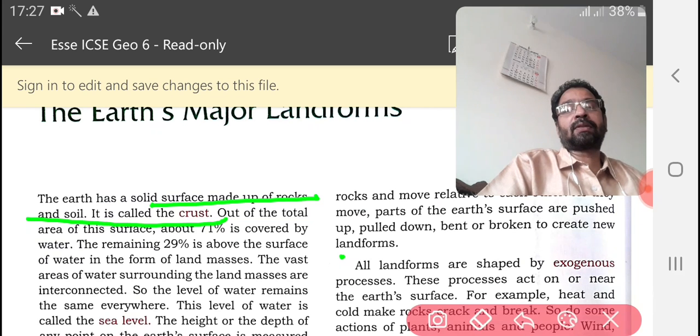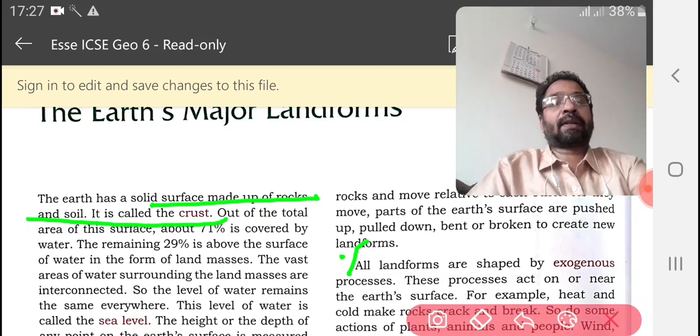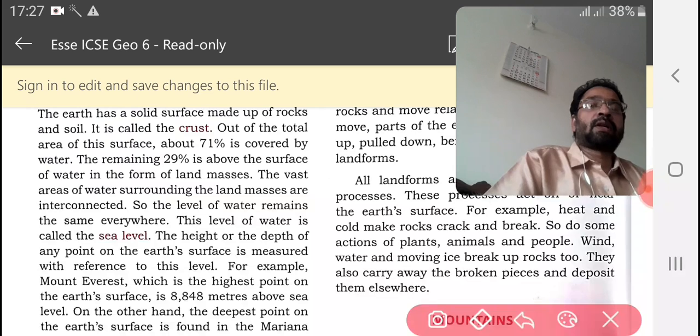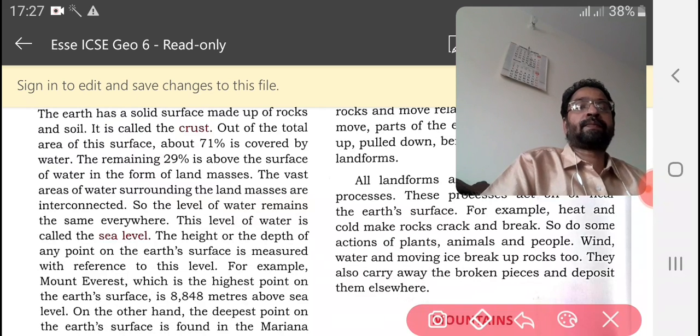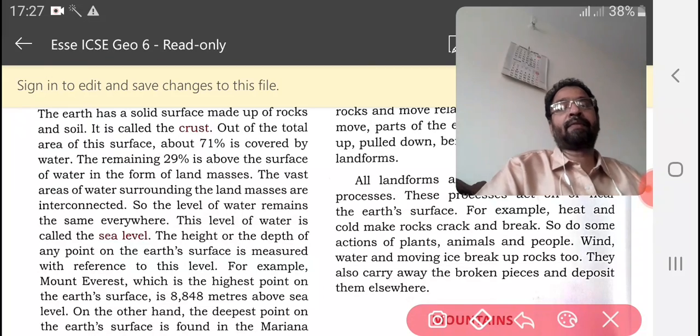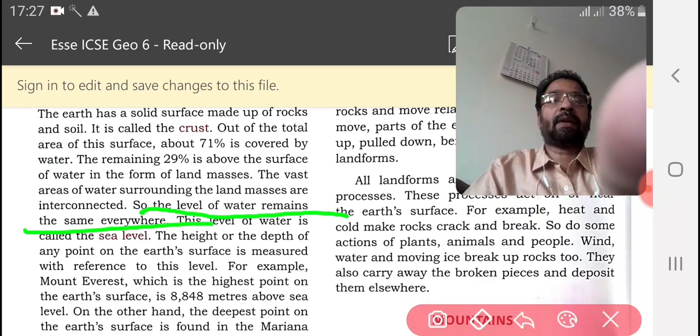The vast areas of water surrounding the land masses are interconnected, and that is the main thing. Because this water body is interconnected, the level of water remains the same everywhere.